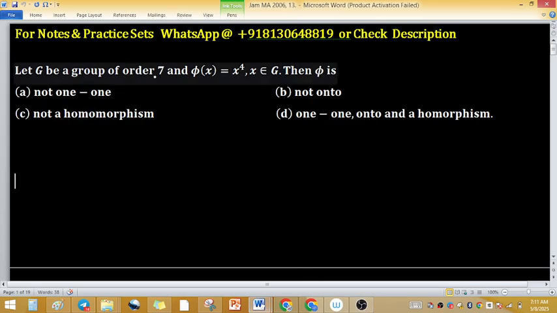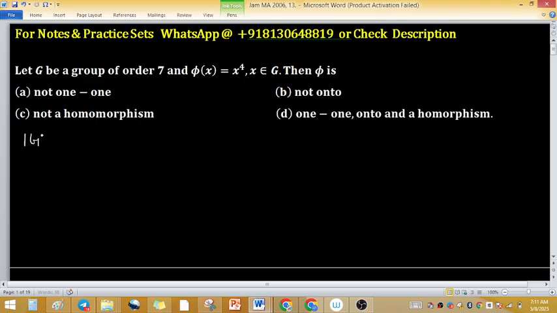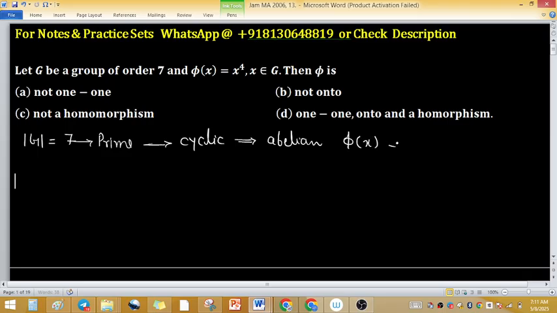Let G be a group of order 7. This is given: the order of the group is 7, and 7 is a prime number, and a group of prime order is cyclic. So it is commutative also. Cyclicity implies commutativity, so the group is abelian also. Now a mapping phi is defined as phi(x) = x raised to the power 4, where x comes from the group. Options A, B, C say we have to check one-one, onto, and homomorphism.